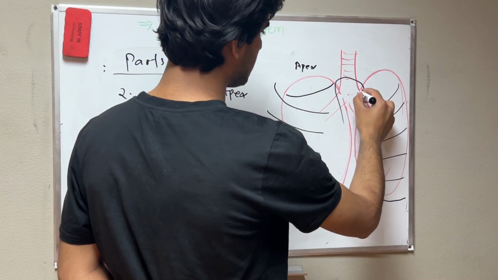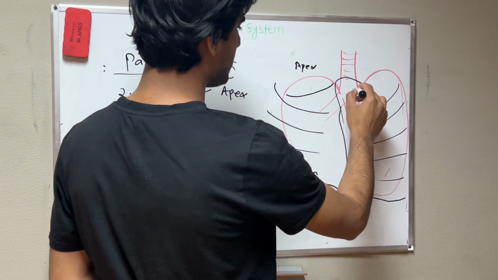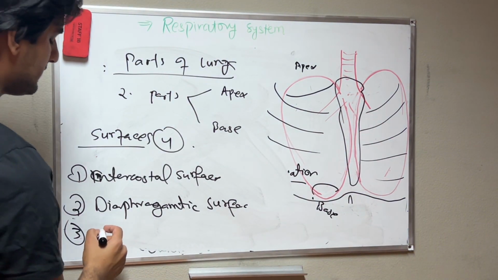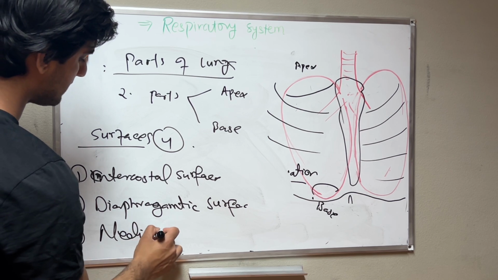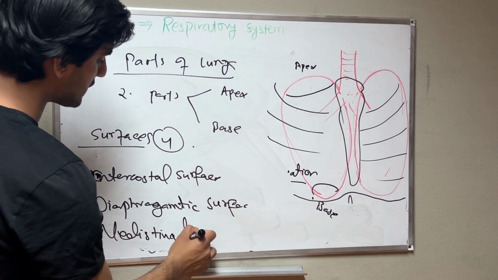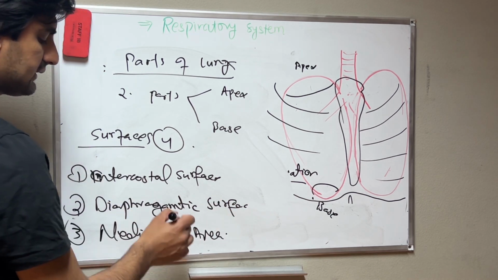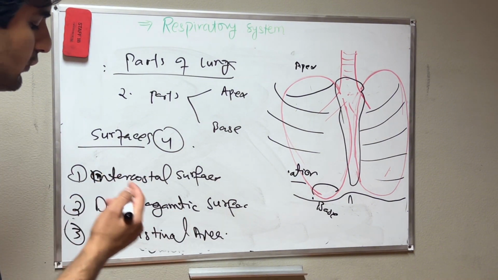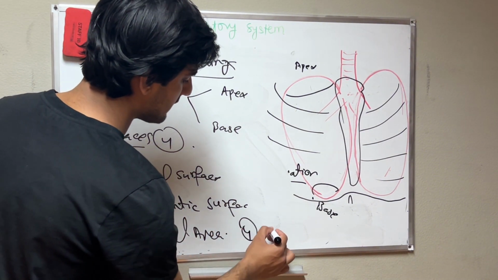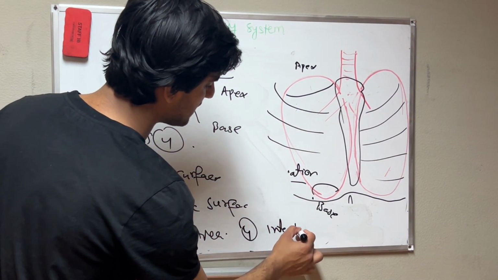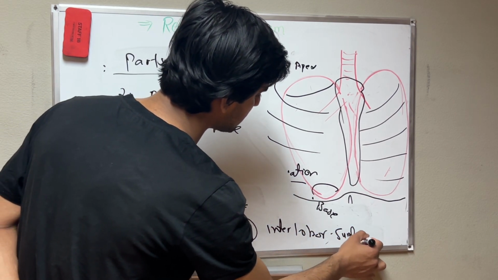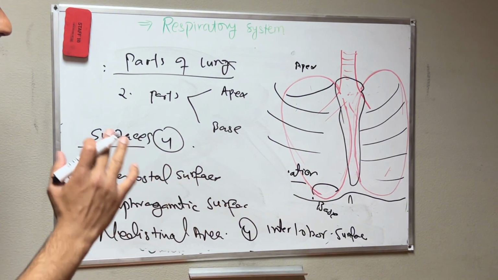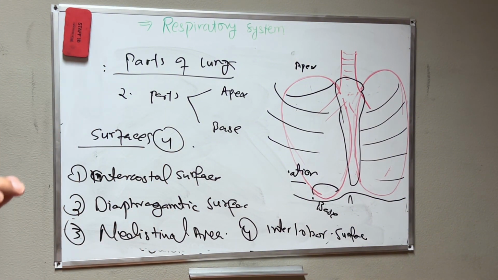This area is the mediastinum, so it's called the mediastinal area. I will continue about it. The fourth surface is the interlobar surface. You can see it from the lateral view of the lungs, where the separation of the lobes of the lungs is.